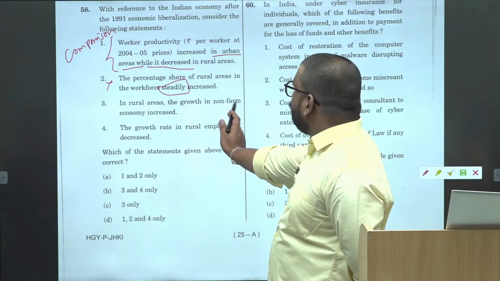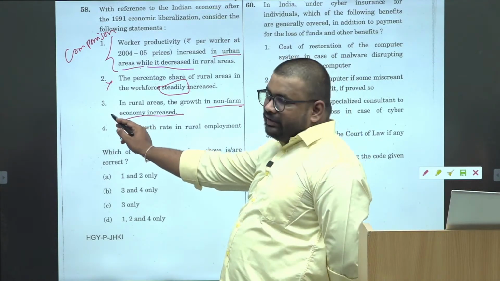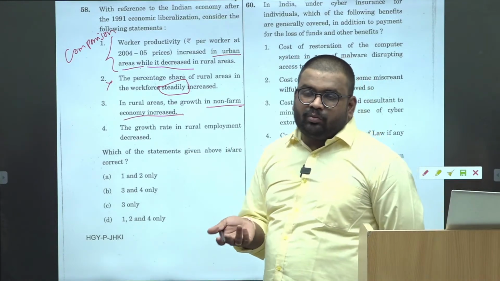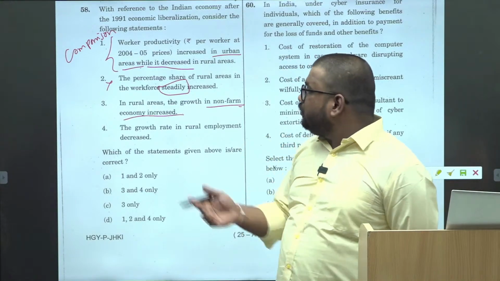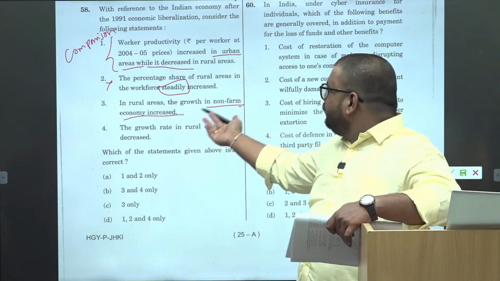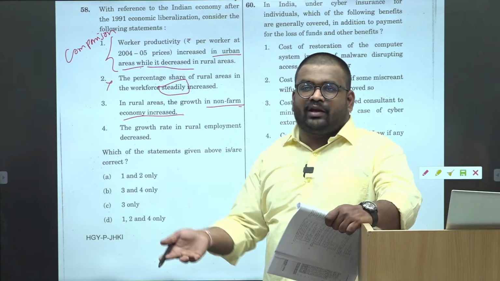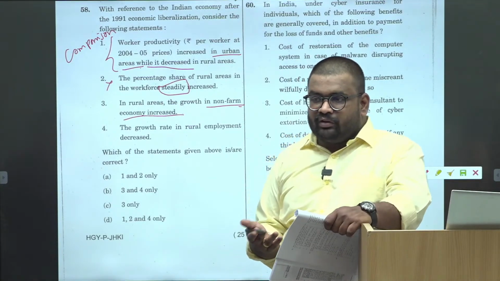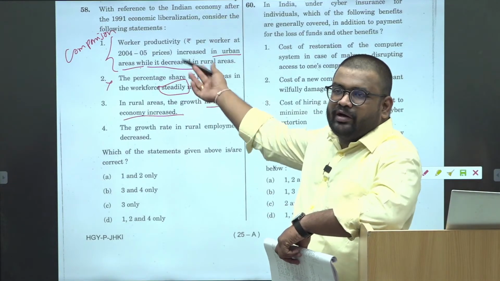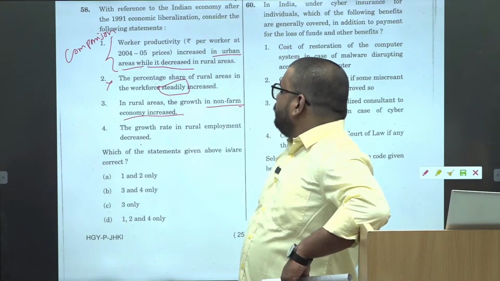Okay, in rural areas, growth in non-farm economy increased. Again, अगर यहाँ पे steady increase बोला होता तो we would have considered that as wrong. Rapid growth बोला होता, then also we would have considered that as wrong. But ये general statement. And again, apply the common sense. After 1991, non-farm economy increase हुआ है कि नहीं? Even in rural areas. Before 1991, you had a completely agricultural rural economy. Now you have growth in non-farm economy. Again, they are not providing it in comparative terms. Then growth rate in rural employment decreased.